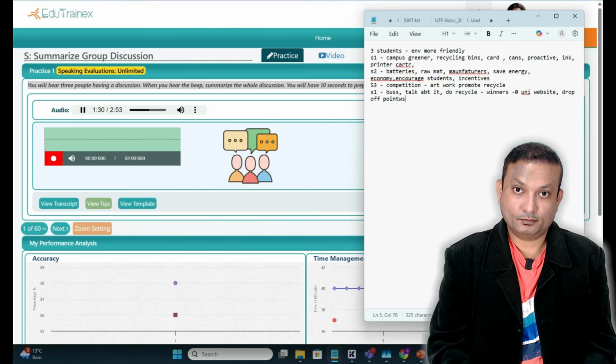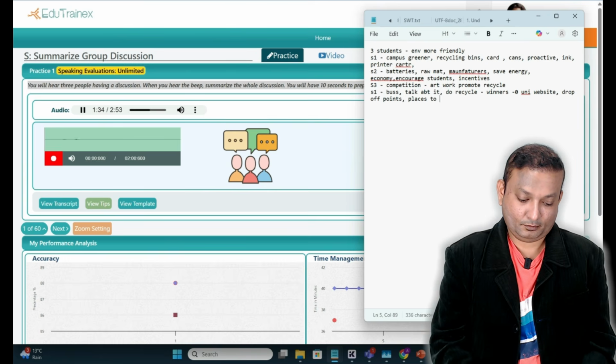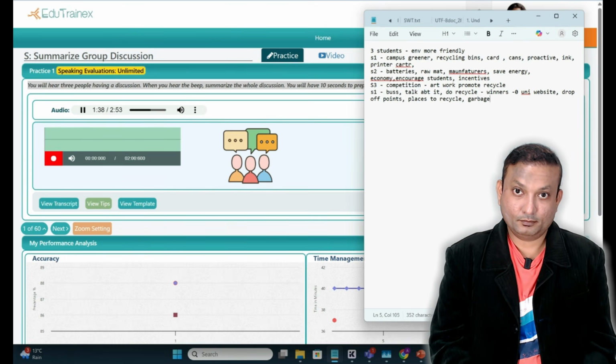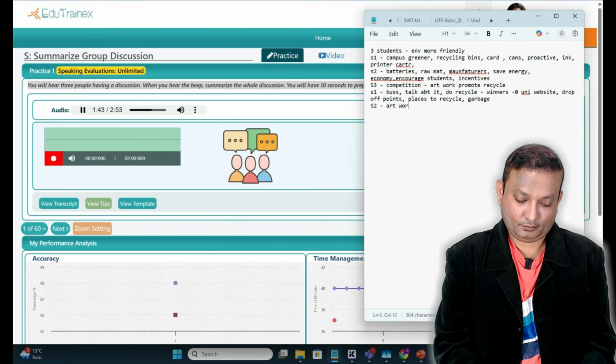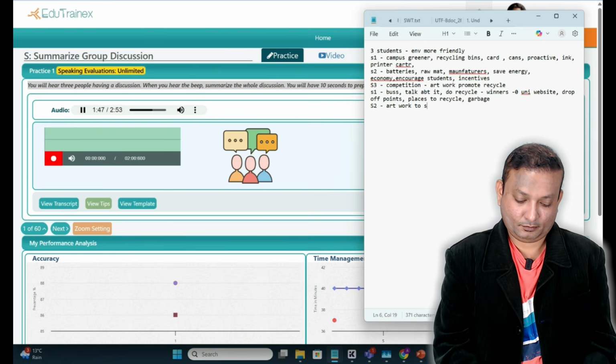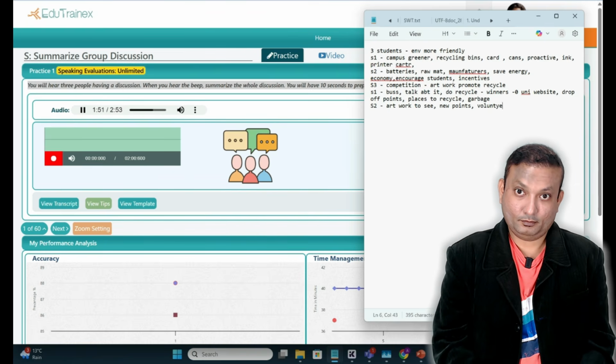I mean, at the moment there aren't very many places for people to recycle stuff, so it just goes to the regular garbage. Yeah, great idea about displaying the artwork in a place everyone can see it. And maybe for the first couple of weeks after the new recycling points have been introduced, we can get a group of volunteers in those fluorescent yellow high visibility jackets to hand out flyers or just let people know about them.